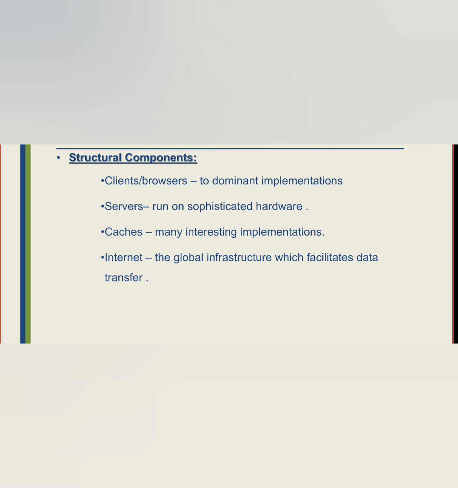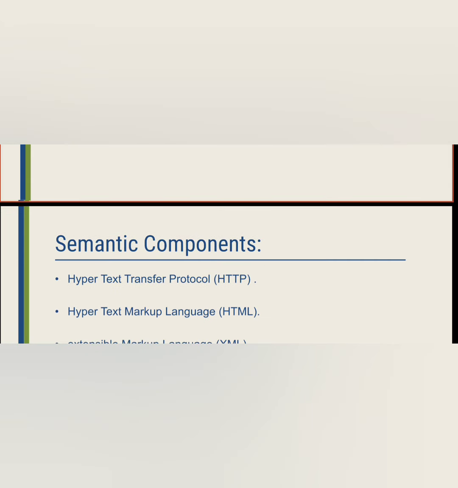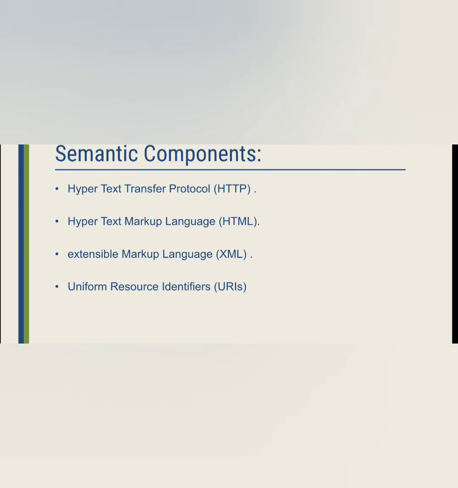The client browser tends to dominate the implementation. Servers run on sophisticated hardware. Caches have many interesting implementations. Internet is the global infrastructure which facilitates the data transfer. Semantic components: HTTP, HTML, XML and URI. HTTP is defined by the Hypertext Transfer Protocol. HTML is the Hypertext Markup Language. XML is the Extensible Markup Language. URI is the Uniform Resource Identifier.